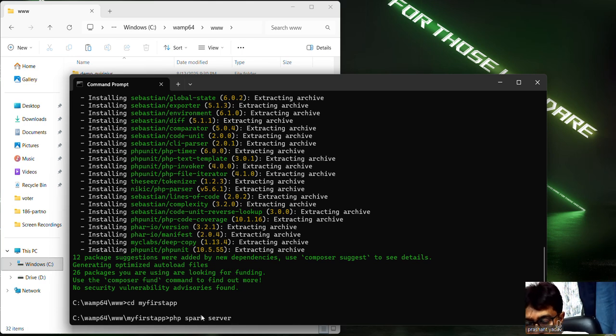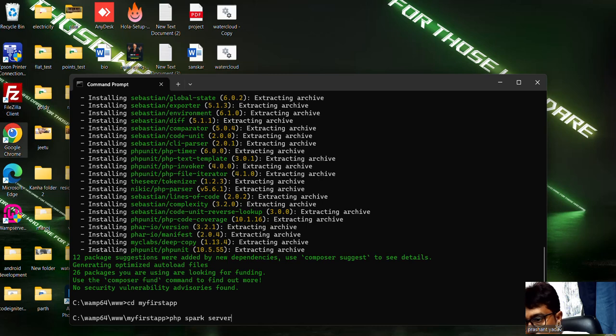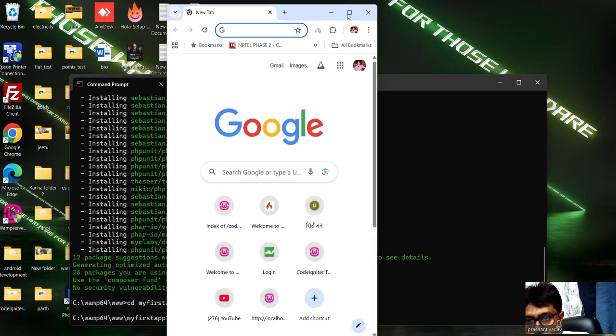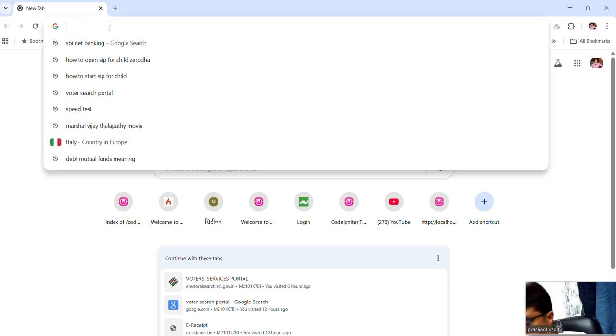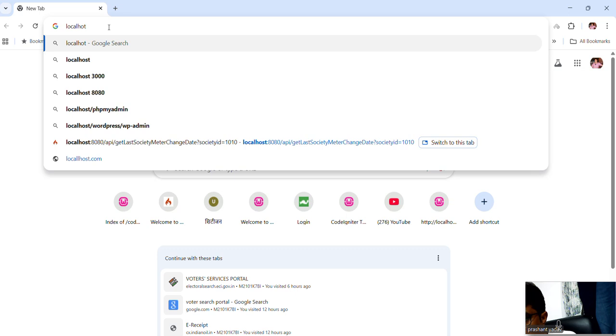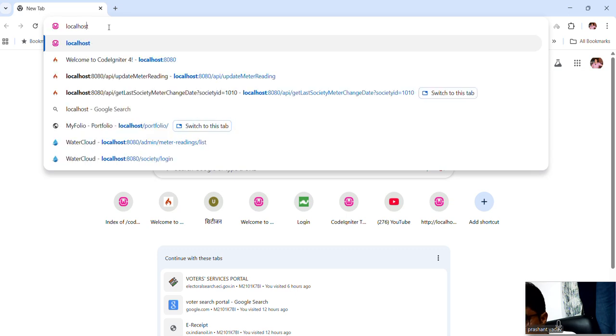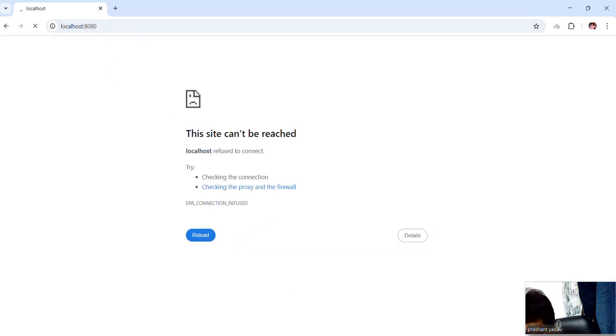First of all, before starting the server, I will show you how it is working. Suppose you type localhost, the site is not working right now.